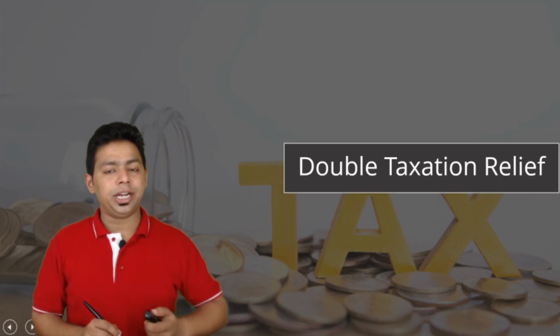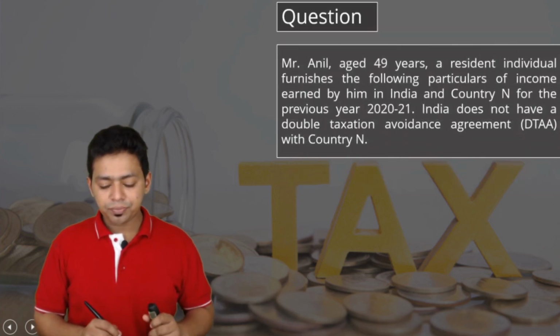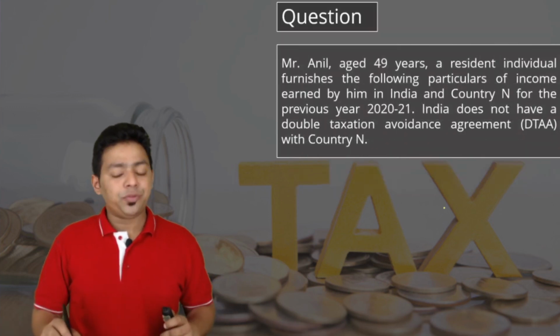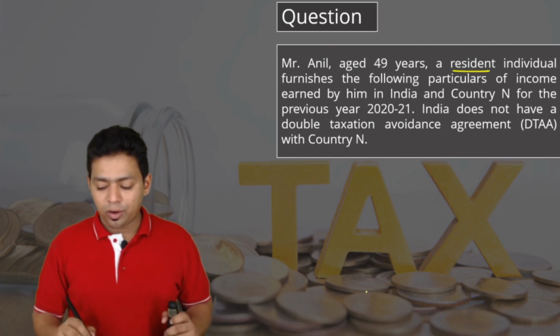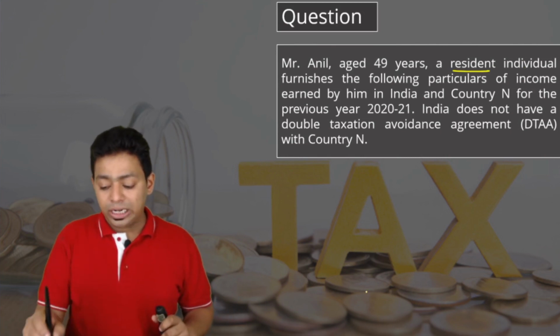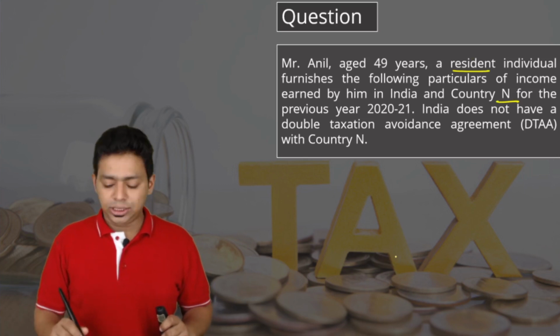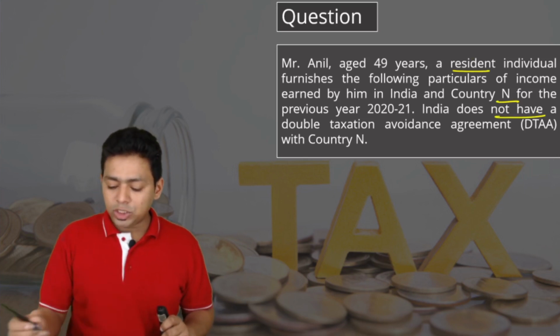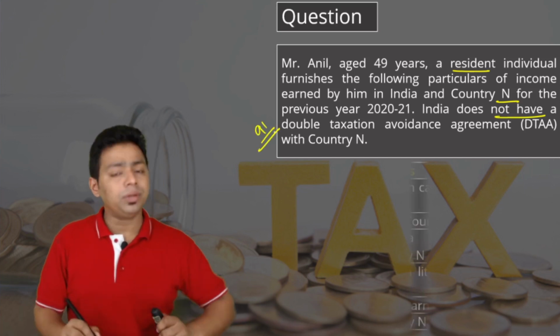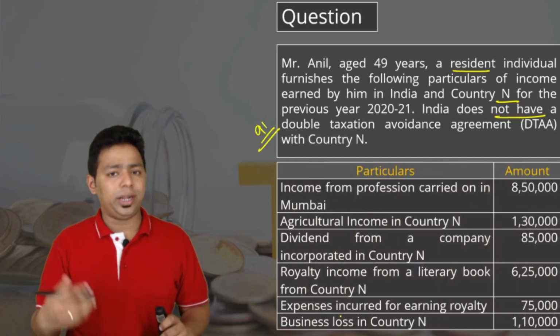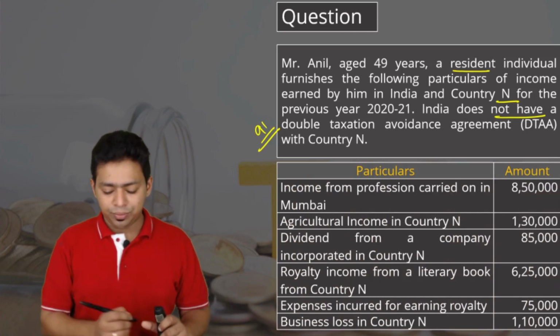Let's continue with DTAA questions and answers. Mr. Anil, age 49 years, a resident individual, furnishes the following details of income earned by him in India and country N for the previous year 2021. India does not have a DTAA agreement with country N. Obviously, it is a section 91 question. It is quite an easier question as compared to the last one.